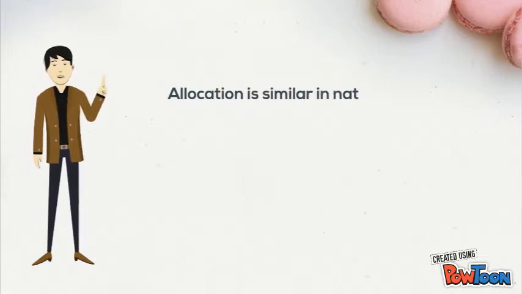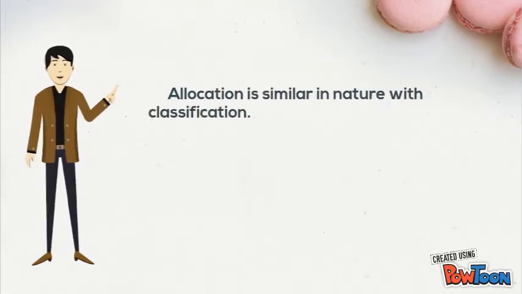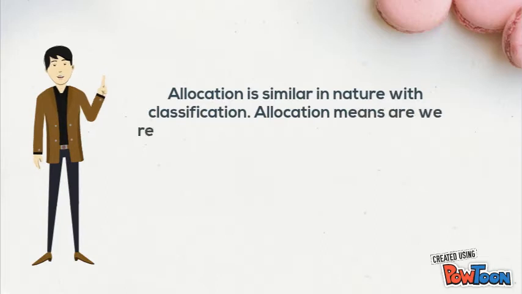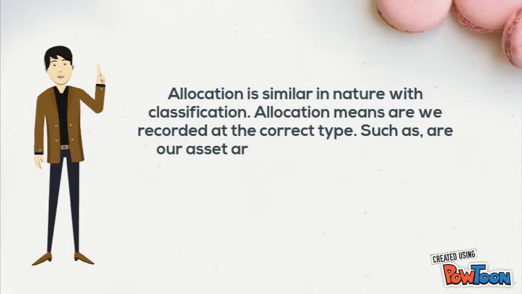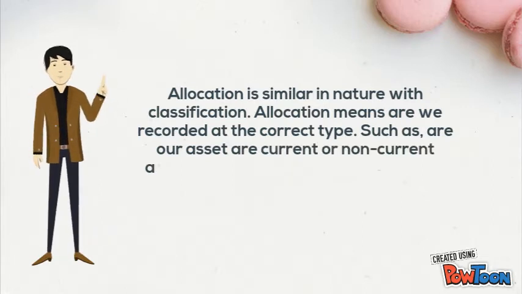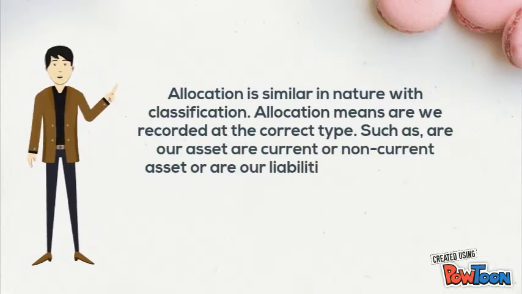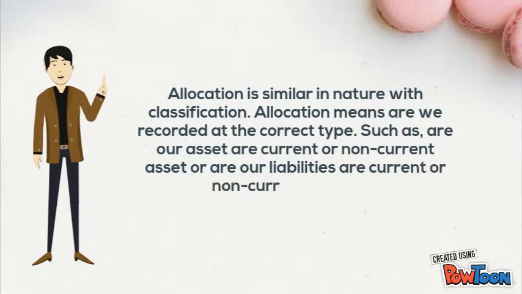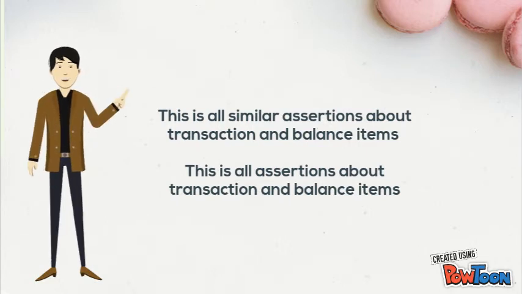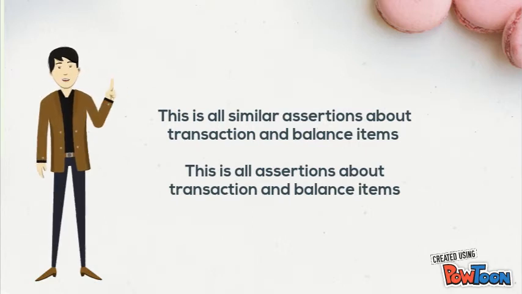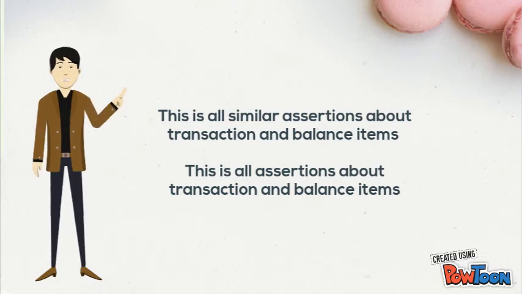Allocation is similar in nature to classification. Allocation means: are we recording at the correct type, such as whether our assets are current or non-current assets, or whether our liabilities are current or non-current liabilities? These are all similar assertions about transactions and balance items.